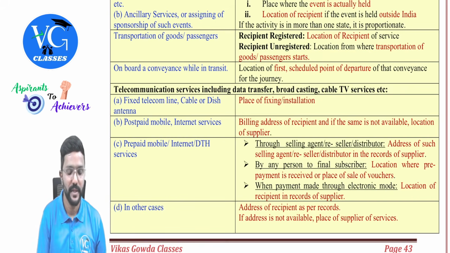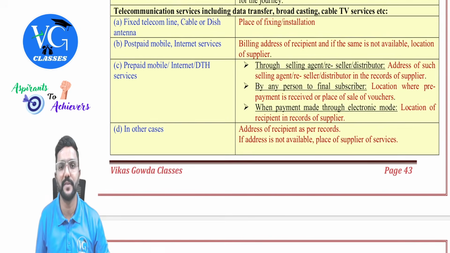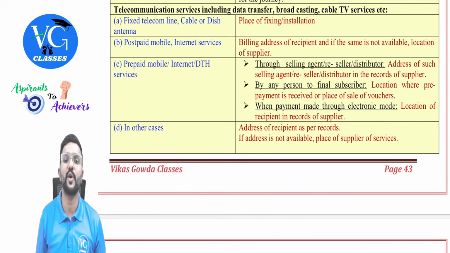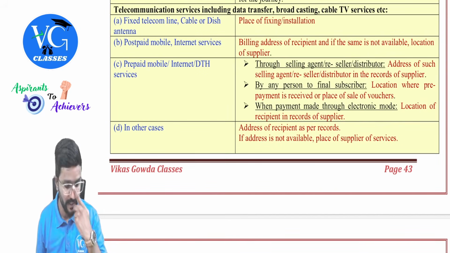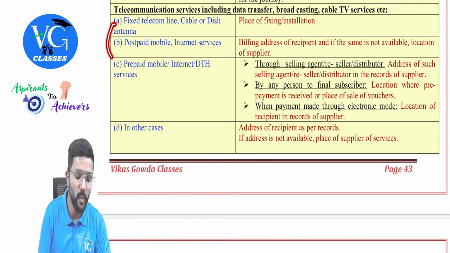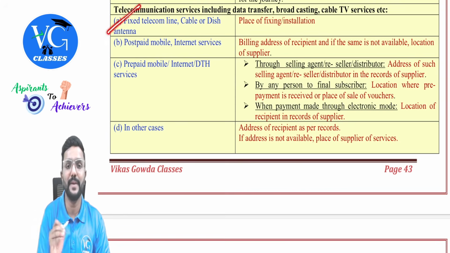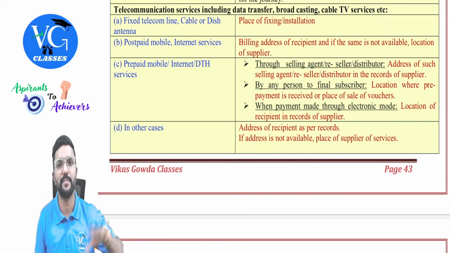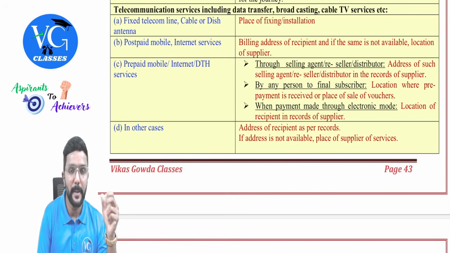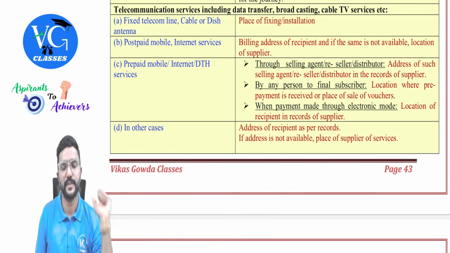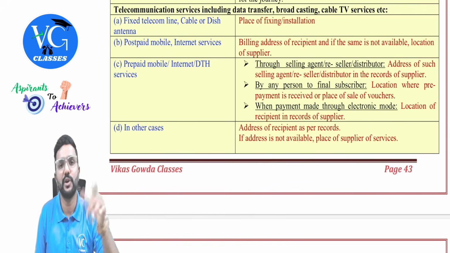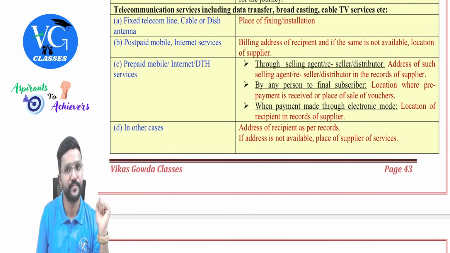Got it? Yes. Next, with respect to telecommunication services, including data transfer, broadcasting, cable TV services, etc., the place of services depends on what kind of services you have taken. First one, fixed telecom line, cable or dish antenna. The place of its installation or fixing is the place of supply. For example, assume I am getting a landline connection to my office. So where it is installed in my office, that is the place of supply.